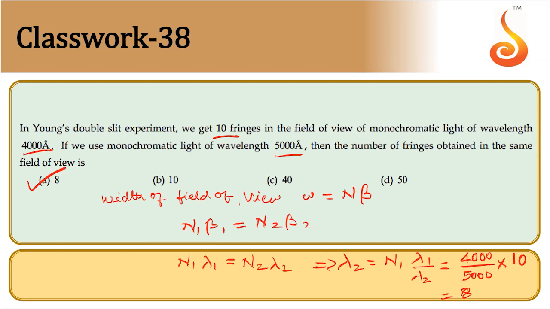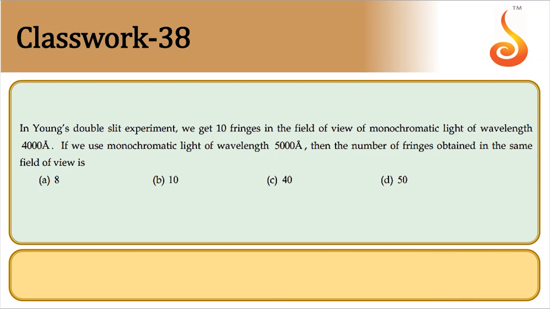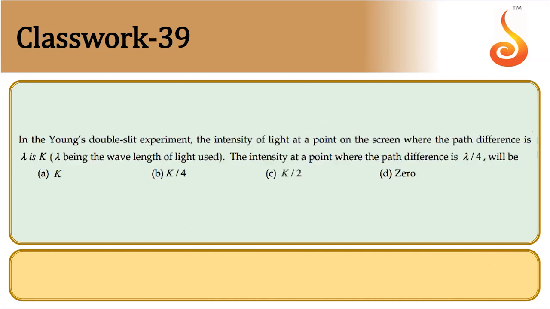Yes. Hope you have taken this. Shall move on to next. In Young's double slit experiment, intensity of light at a point on screen where path difference is lambda is k. Lambda is the wavelength of light used. Intensity at a point where path difference is lambda by 4 will be.